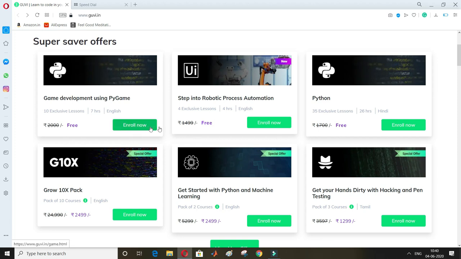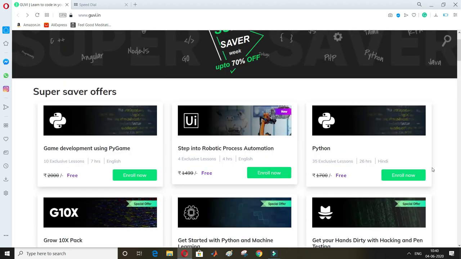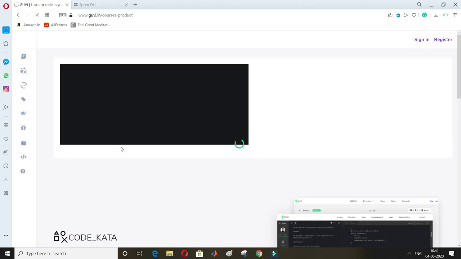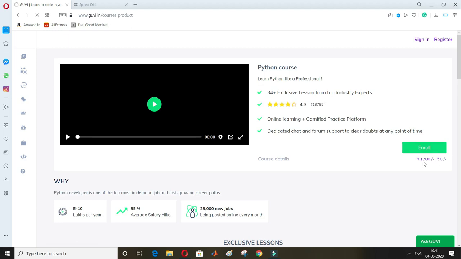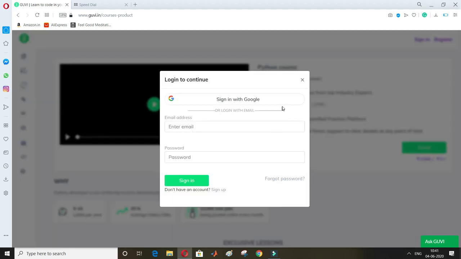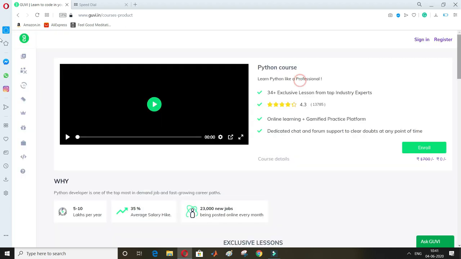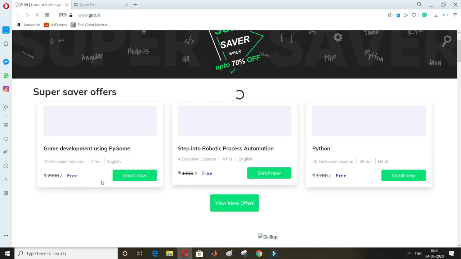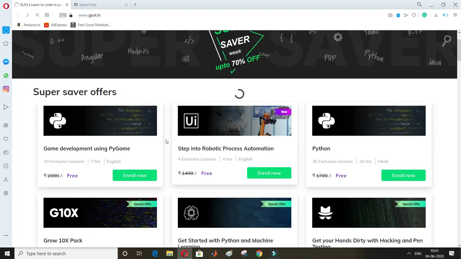So if you want to enroll in any course, you just have to click on that course. If I need Python, I will just click on enroll now. See, this is open. Okay, now I have to do this enroll. See, it's 0 rupees, it is written here. Before enrolling here, I will suggest you first register here, because if I click on enroll from here, it will ask me to sign in. You can go from here also, but I prefer you go first on register and then enroll, because it is better to go a little long way, but it will show you different paths. I think more free courses will come if you go like that.